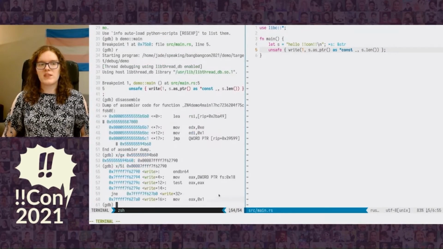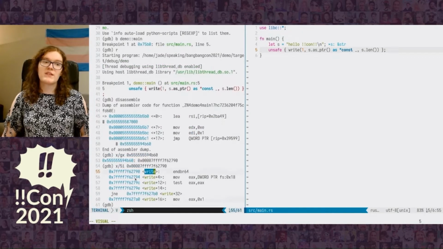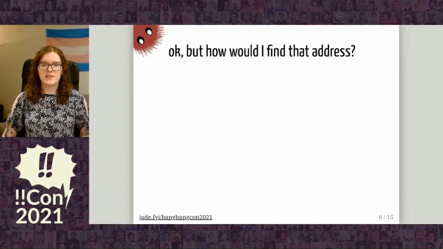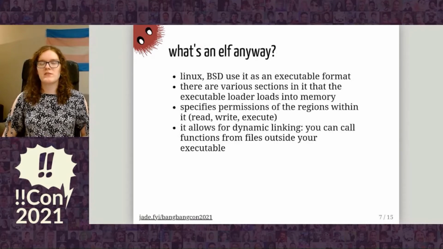So if we look at what's actually there at address 555 whatever, then we see that there's another pointer. And we find that if we look at what's at that pointer, we find it's a pointer into write in the system C library. So that's what we expect to see. However, how would we find this address? So in order to answer that, we need to look at what an ELF is.